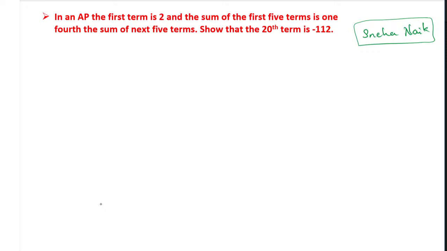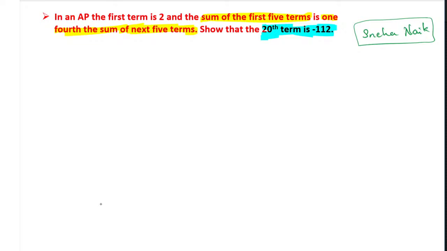Here they have given the sum of first 5 terms, and they are equating that to 1/4 of the sum of the next 5 terms. Remember, here the wording is next 5 terms, not first 5 terms. This is the one confusion you have to find. And here you are not finding the 20th term. Here you are showing that the 20th term is minus 112. They have already given the answer, but you have to show it as negative 112.